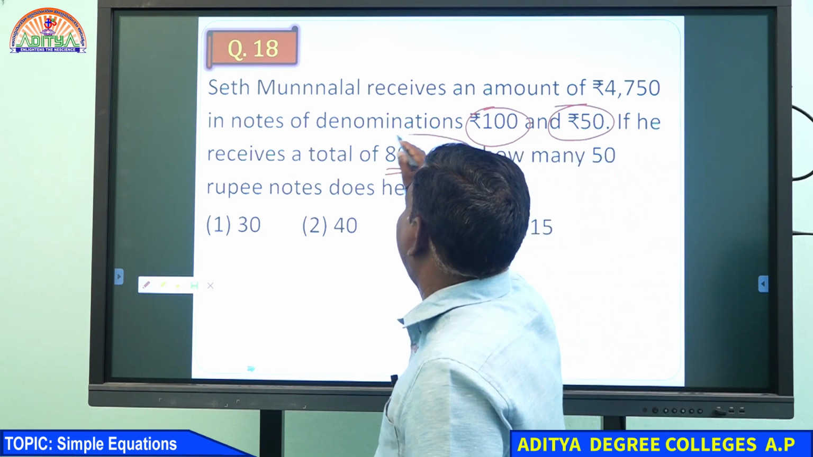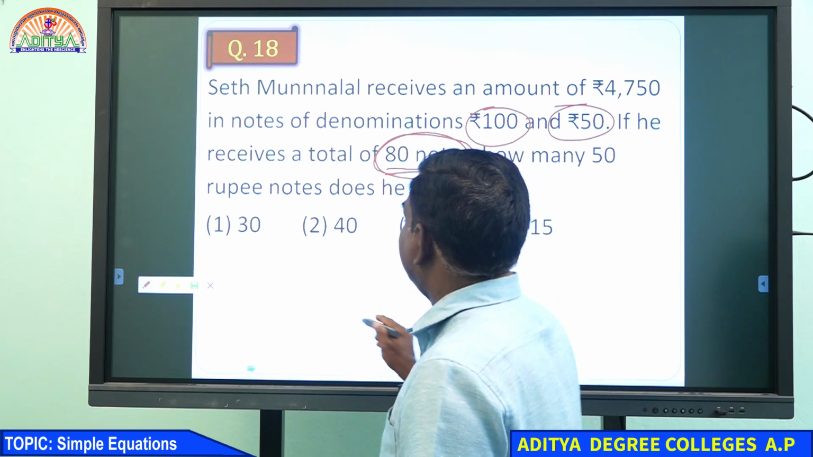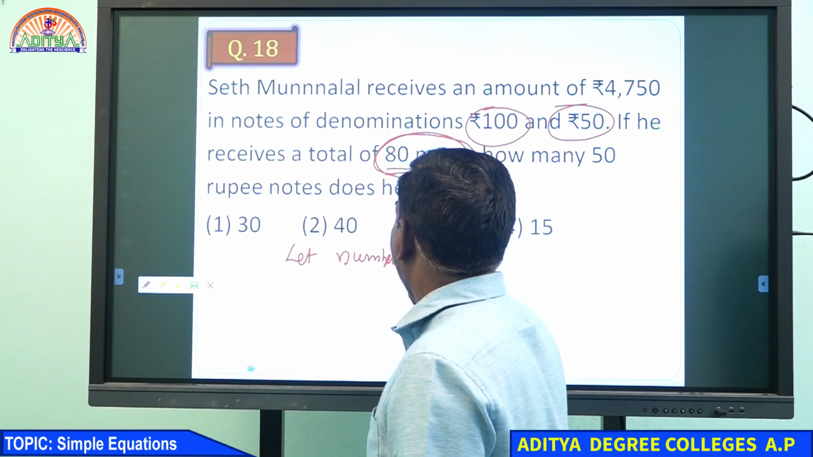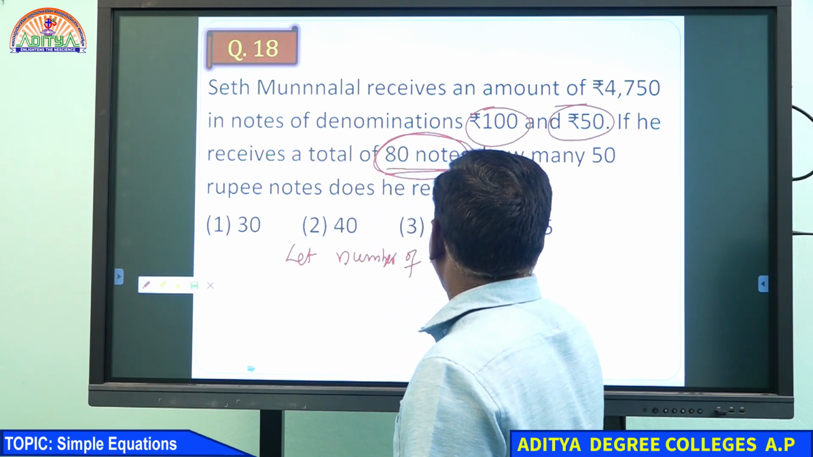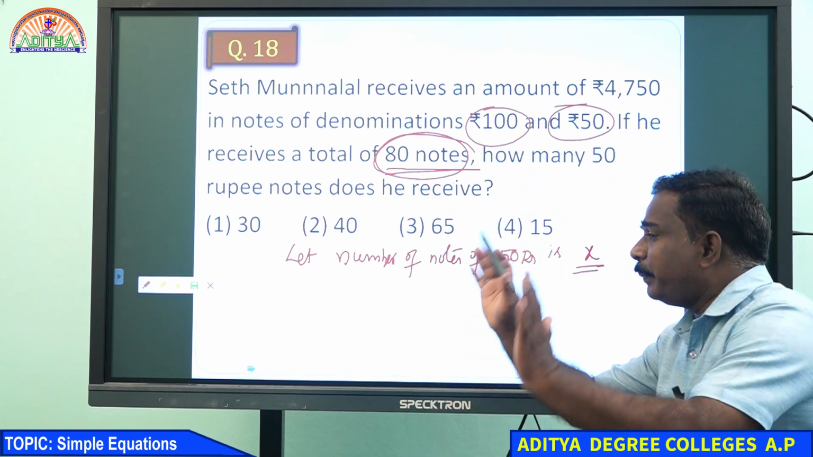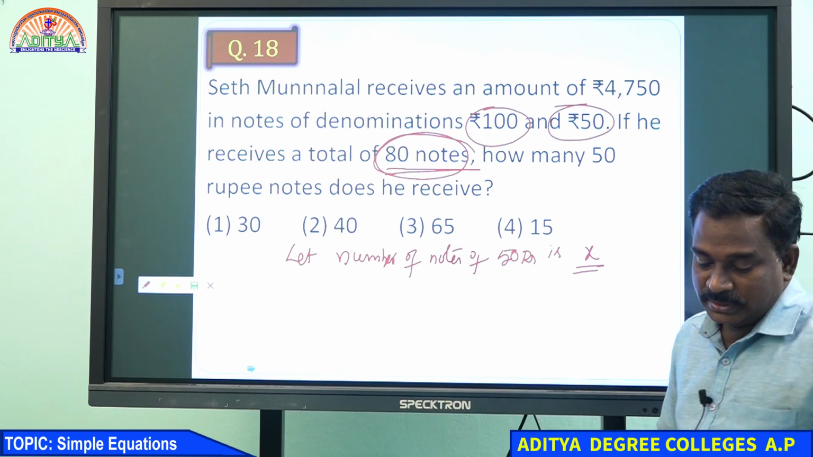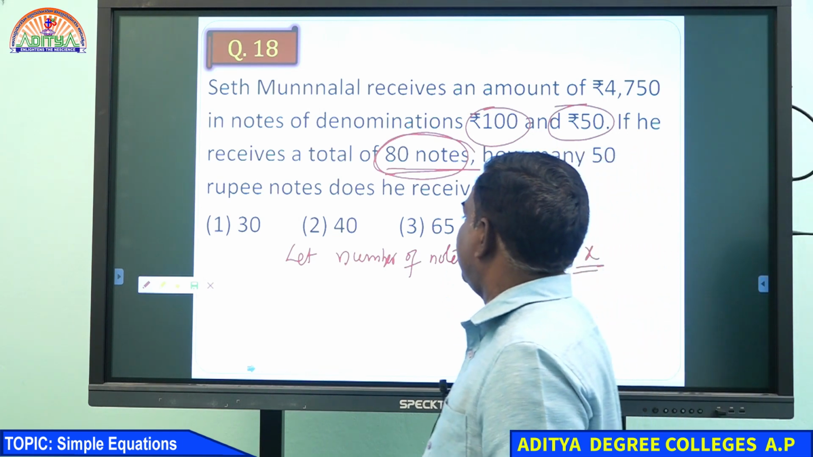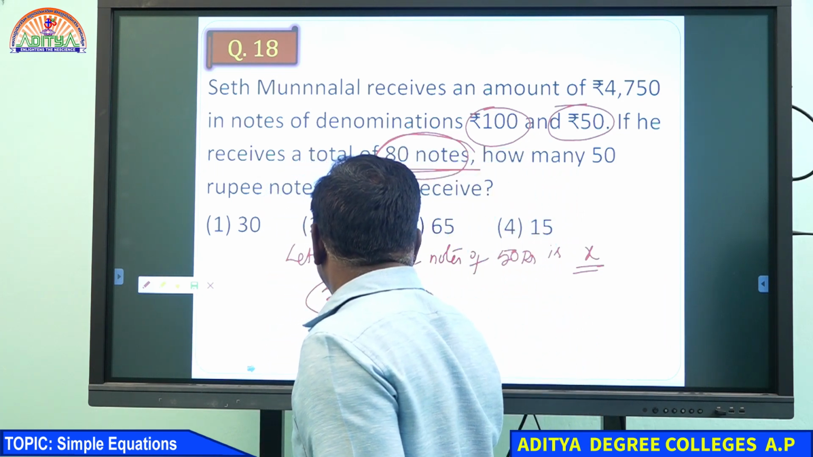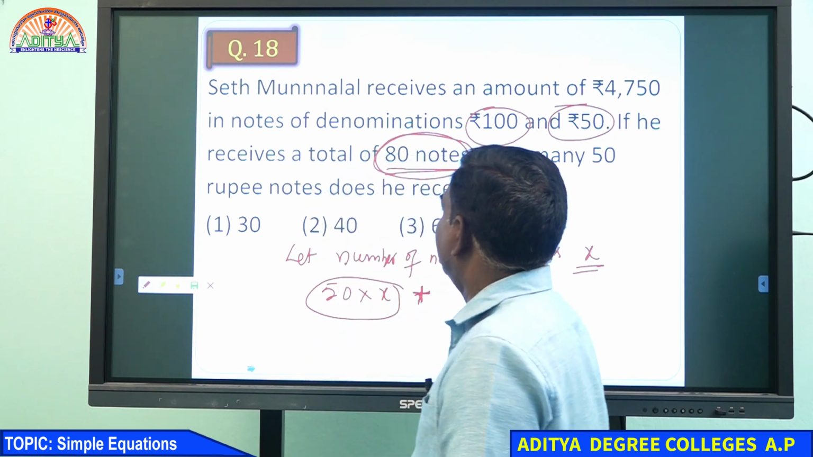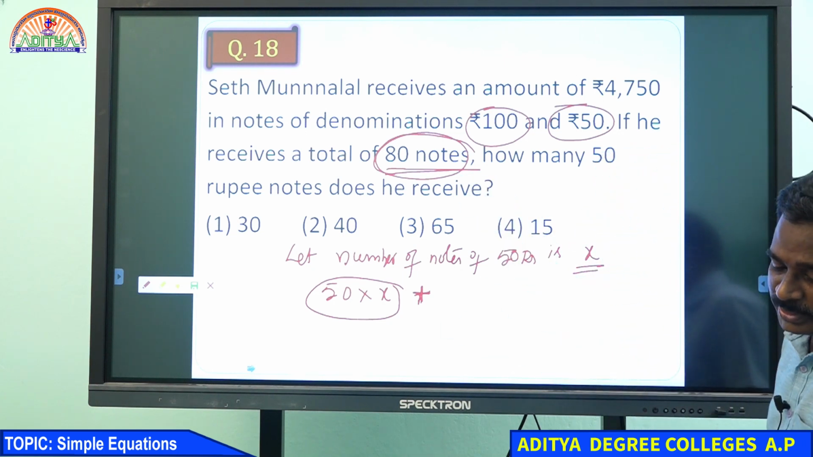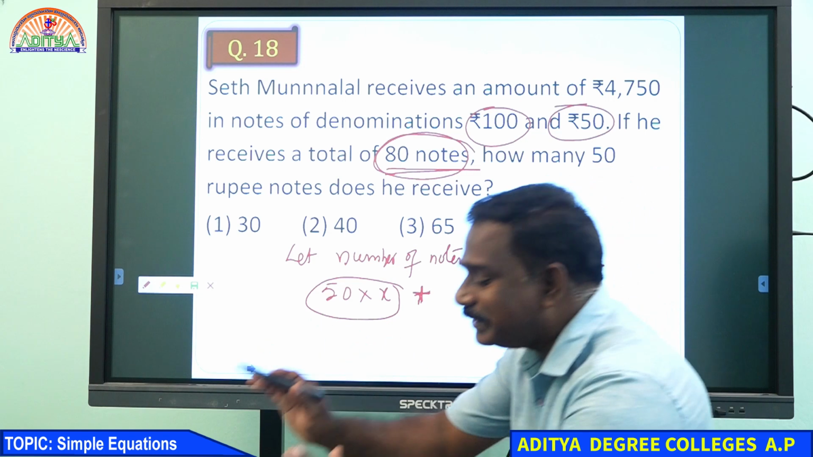Suppose total notes are 80. Let the number of 50 rupee notes be X. So X notes are 50 rupee notes, and the total is 80 notes. Out of the 80, X notes are 50, so how many will remain? 80 minus X will remain.